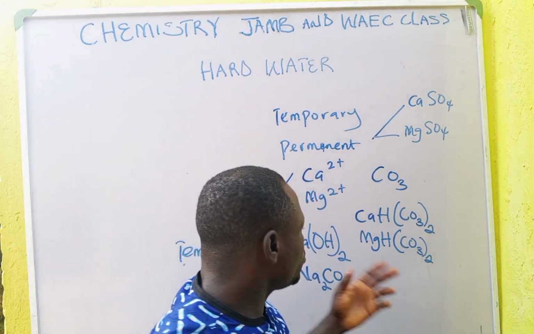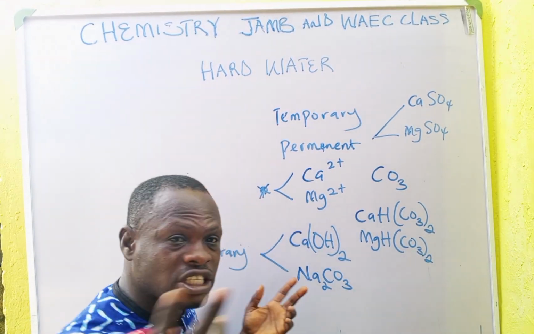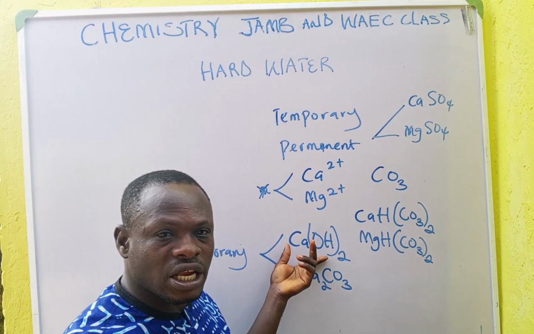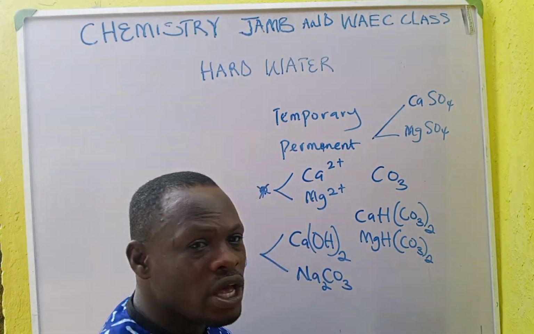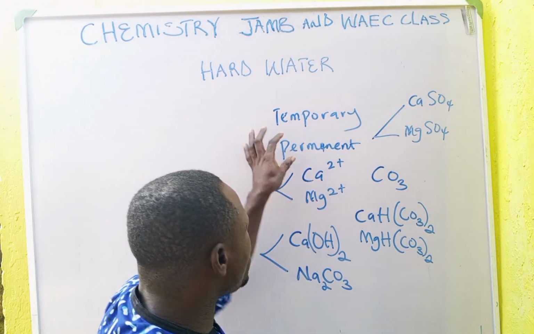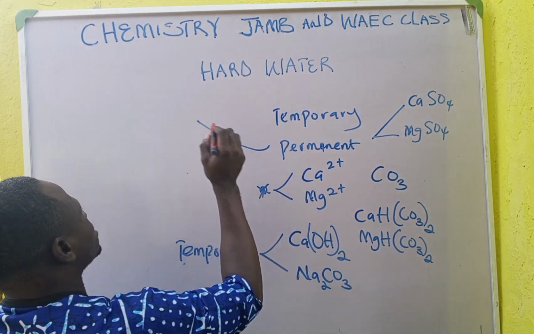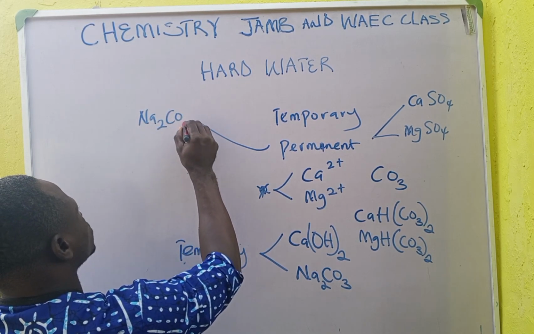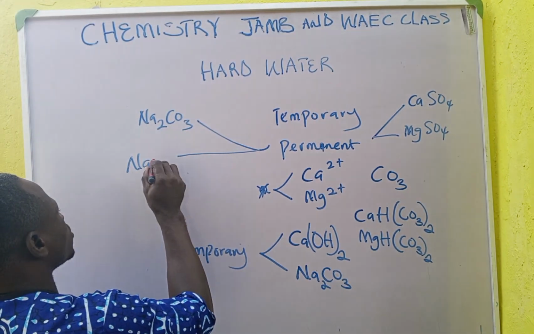Remember, temporary hardness can be removed in three ways. One, you boil it. Two, you add your slaked lime, or you add your washing soda. But in permanent hardness, the ways in which you can remove it are, one, addition of washing soda, and addition of caustic soda. Caustic soda is sodium hydroxide.